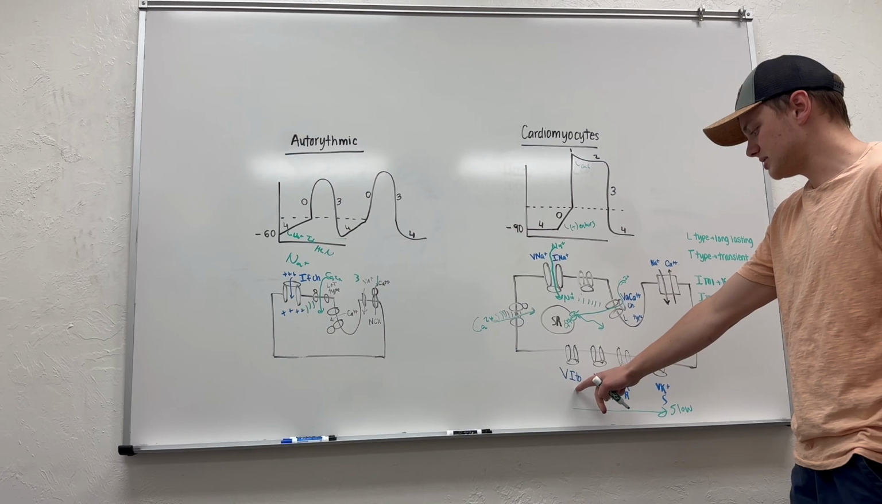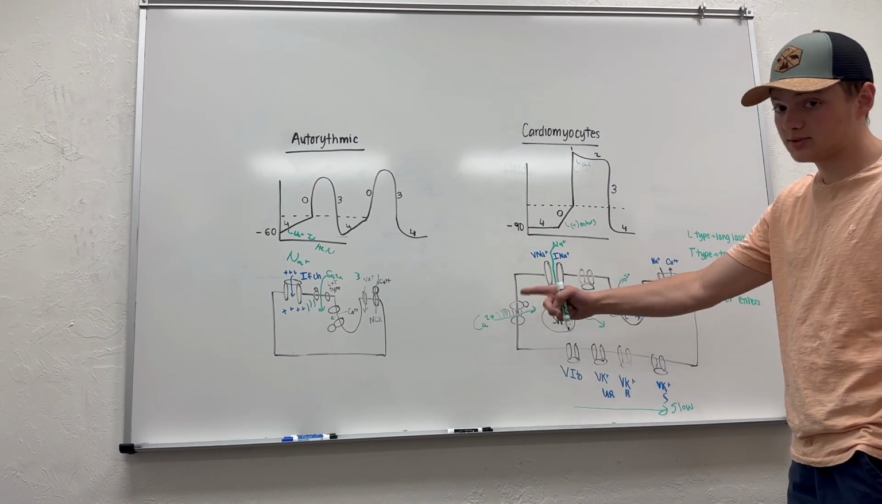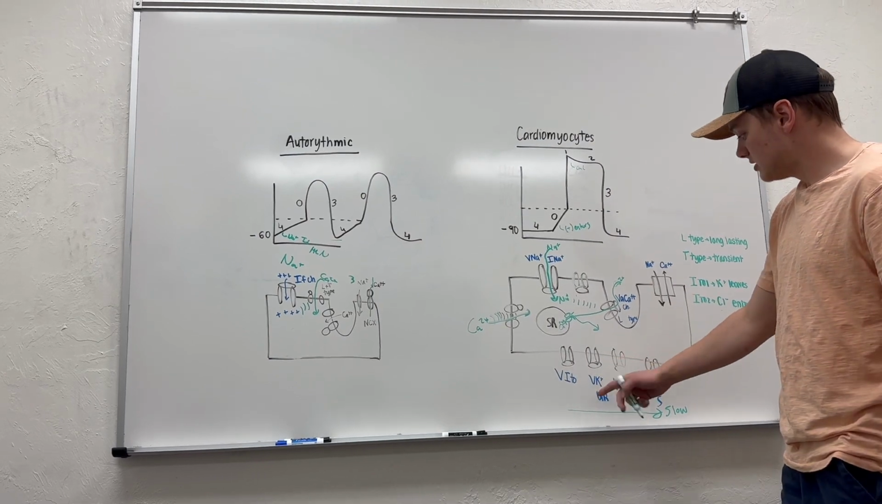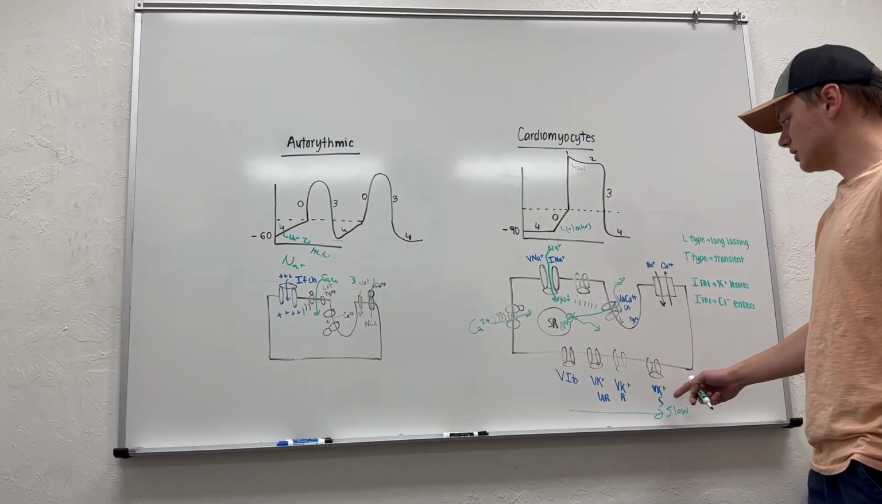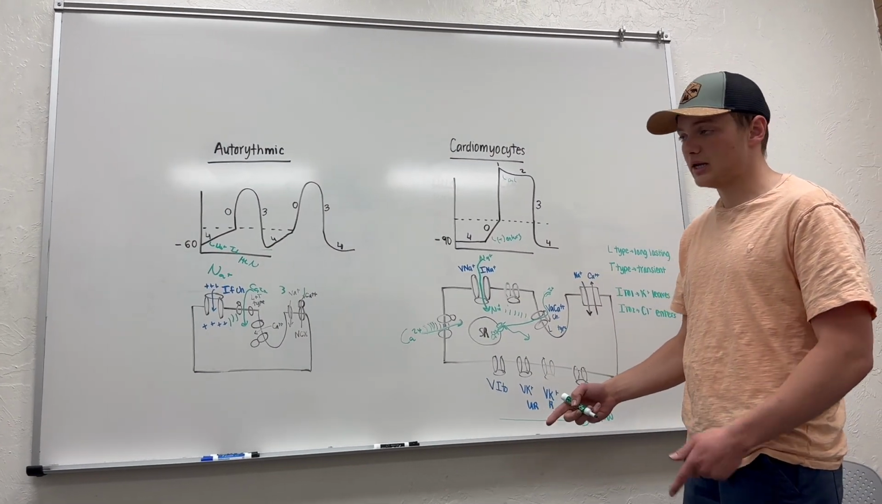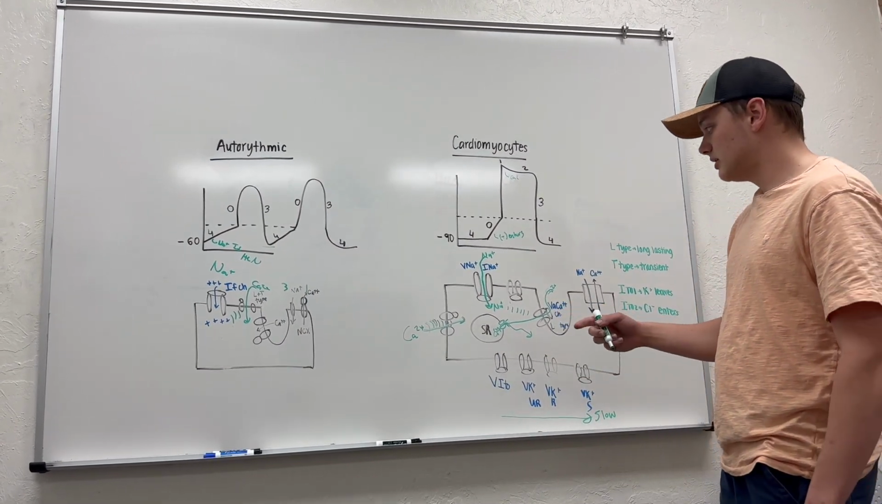So this is a potassium transient channel, sort of like our calcium transient channel we used over there. It's super fast, opens fast, closes fast. Same with our ultra rapid, rapid, and slow, and that's going to allow potassium to leave the cell and help our cell to become more negative.